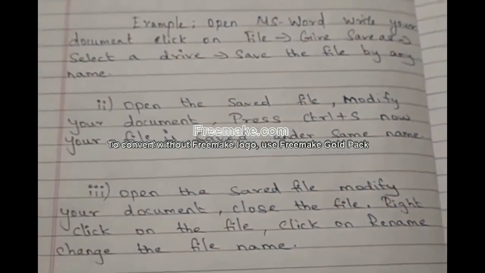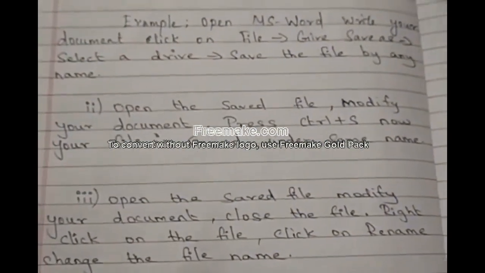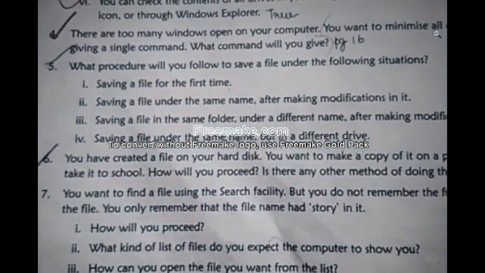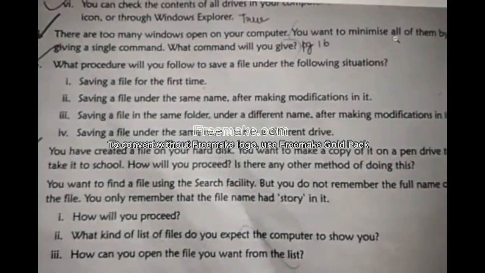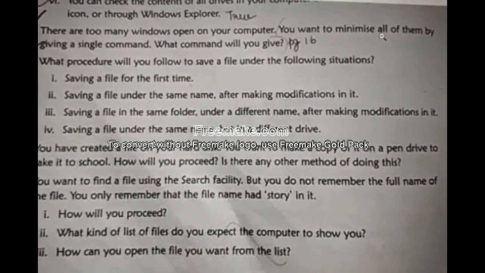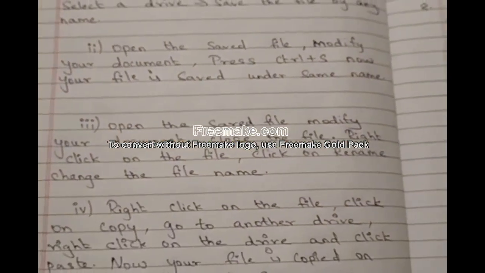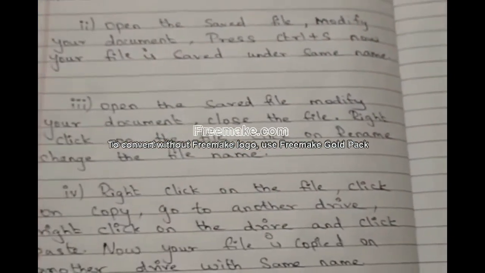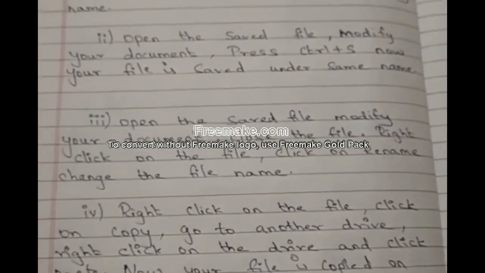Press Control S. Now your file is saved under the same name. Next, third point: saving a file in the same folder under a different name after making a modification in it. How to do that? Open the saved file, modify your document, close the file.